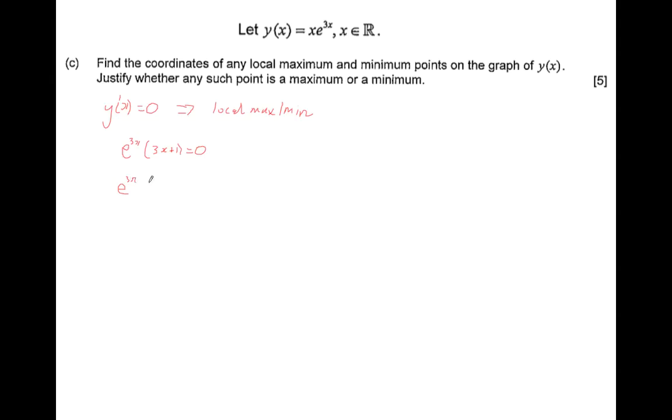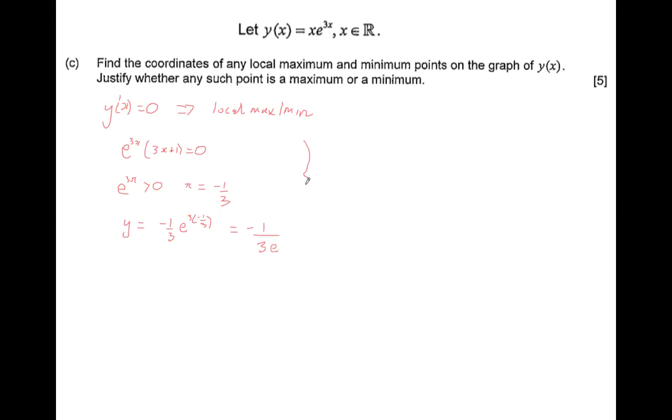We know that e to the 3x is always greater than 0, so that can't be any part of the solution. So we must get that by equating 3x plus 1 equals 0, so x equals negative 1/3. And therefore the y partner at this particular x coordinate, substitute it into here, 3 times negative 1/3, and we quite quickly see that's negative 1 over 3e.